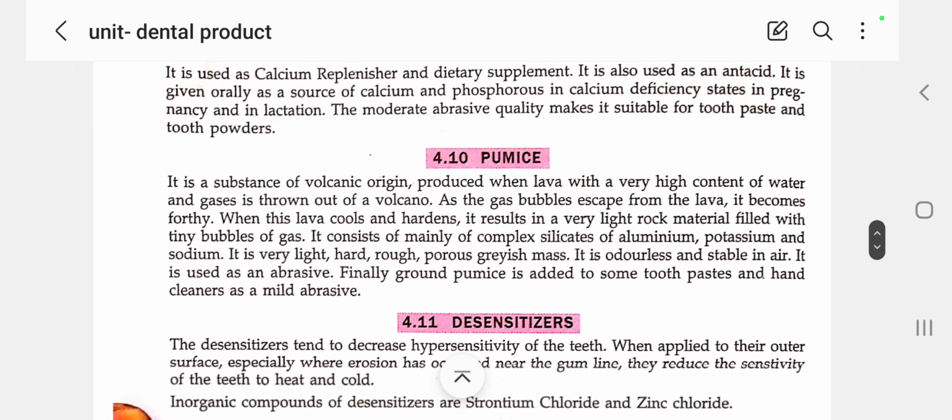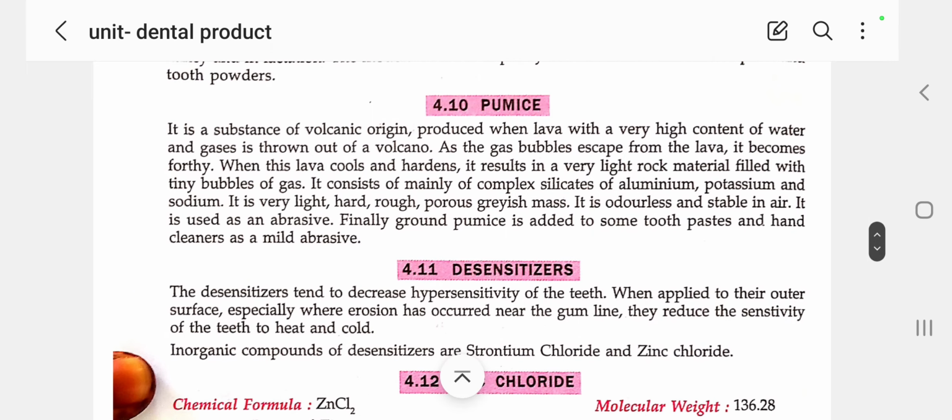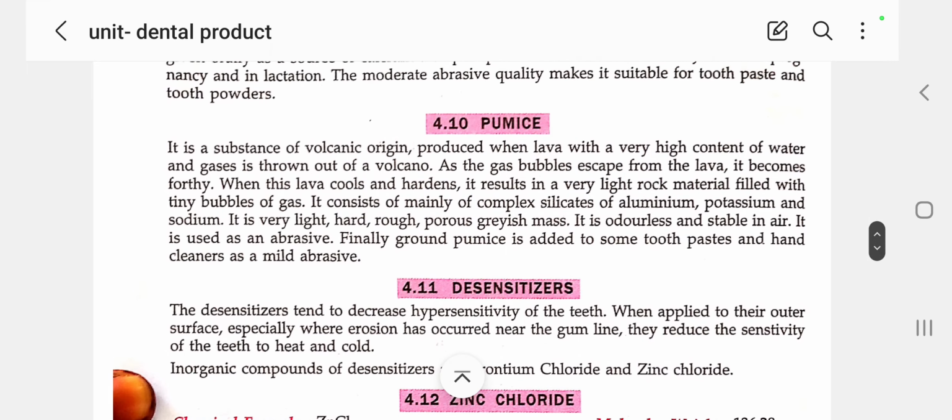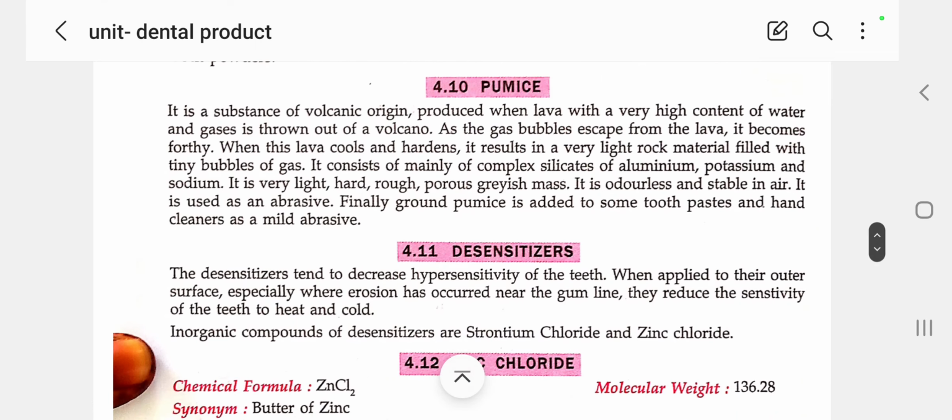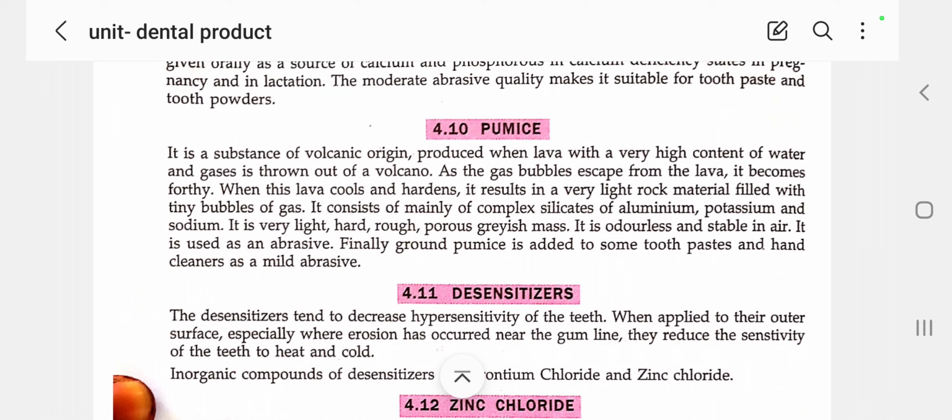In this class I am going to discuss the continuation of dental products. This class I am going to discuss fumes and desensitizer. So what is meant by fumes? Fumes mainly originate from volcanic sources. Why?